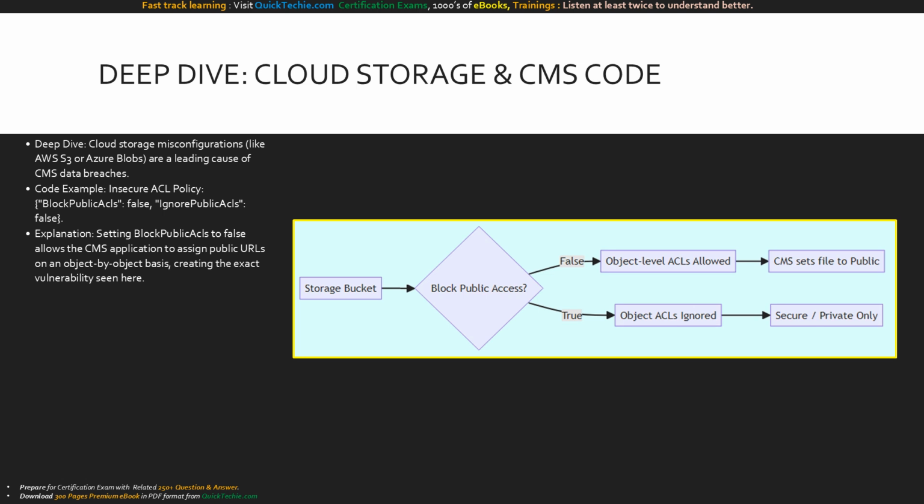If block public access is false, the storage bucket trusts the CMS's object-level ACLs, allowing files to go public. If true, the infrastructure overrides the CMS entirely, enforcing a secure, private-only boundary regardless of user error.